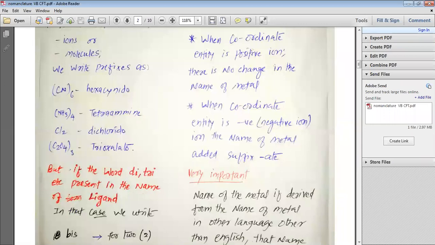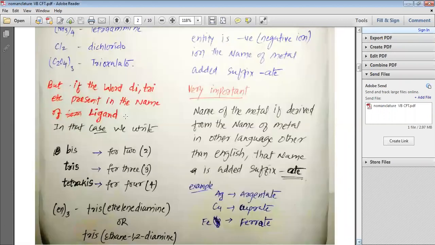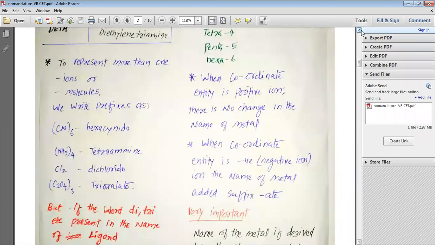Remember, my dear students, that if the name has already di, tri, tetra, then we will use bis for 2, tris for 3 and tetrakis for 4. Now we have a very important point to study about, we still have to see a few points.